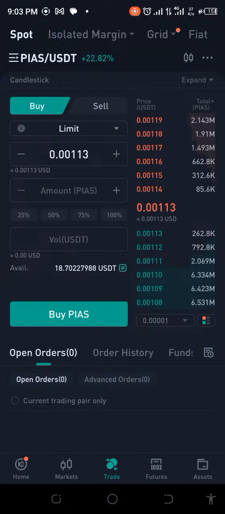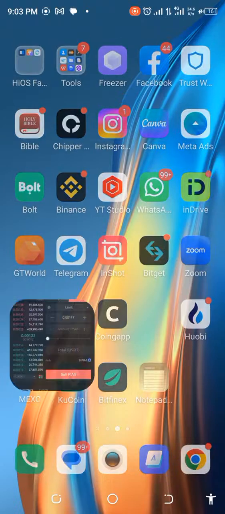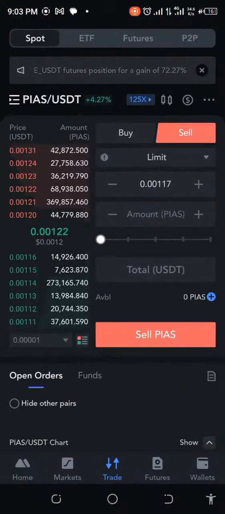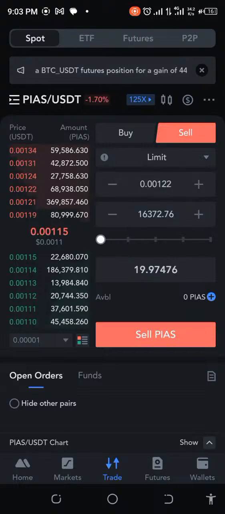Today we're on another episode of Inter-Exchange Arbitrage on KuCoin and MEXC. All right, so here we are with PIAS/USDT, trying this out to see how this is going to sell. So let's go ahead and do our simulations. Let's see, we have 18.7 USDT. So let's quickly pick that up, because we don't want to waste time. Let's check what this is looking like. And wow, this is 19.97. This is looking like a good one.